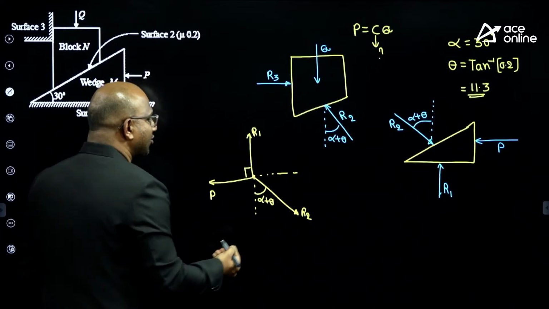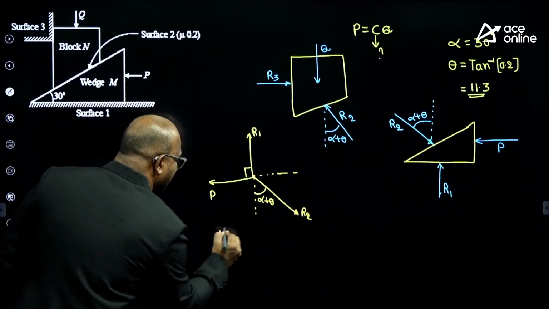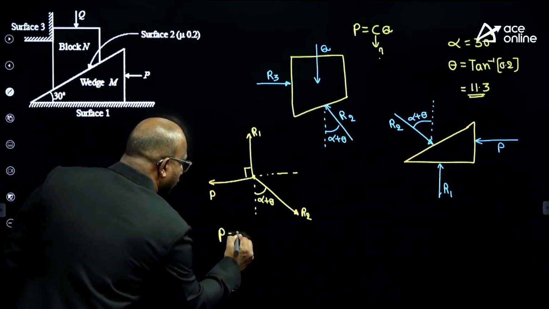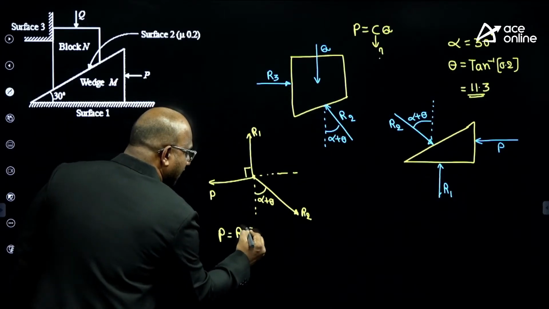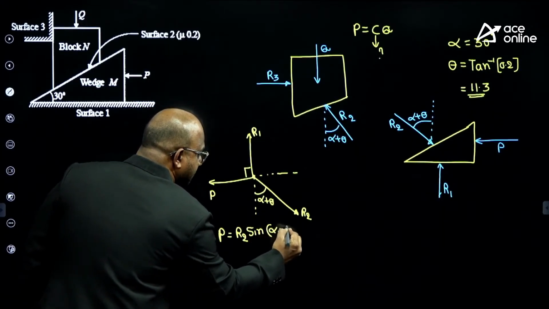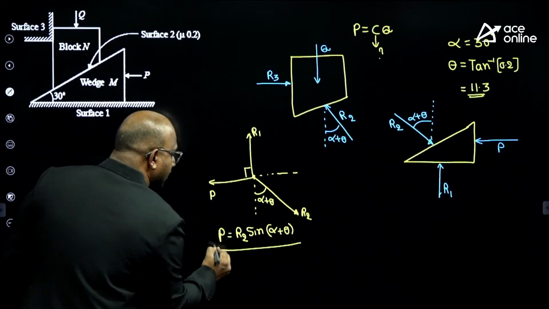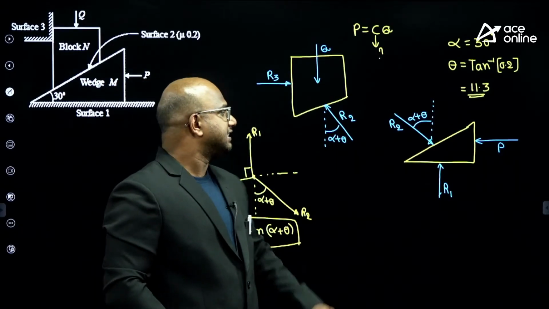I want only R2. How can I take it? First one, P equal to how much? Left force must be equal to right force. P equal to R2 sin or R2 cos? R2 cos will be vertical. So R2 sin of alpha plus theta. P equal to R2 sin of alpha plus theta.